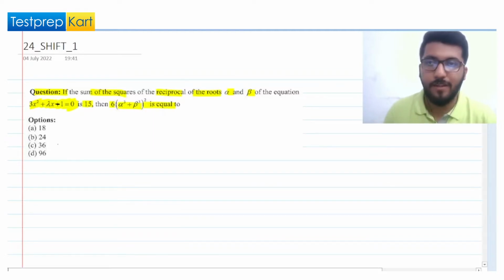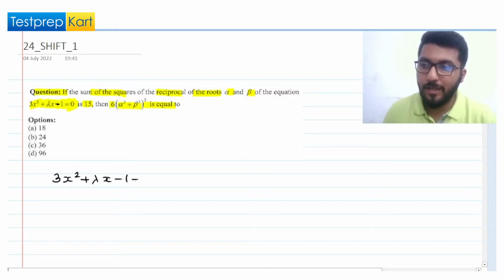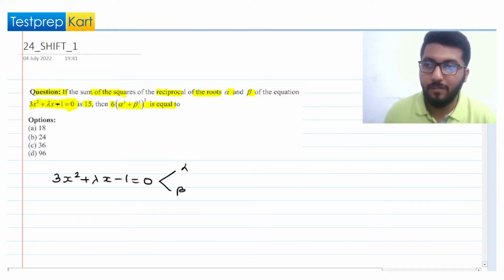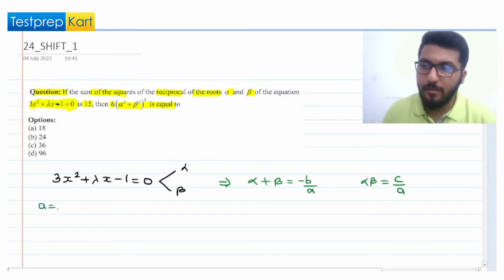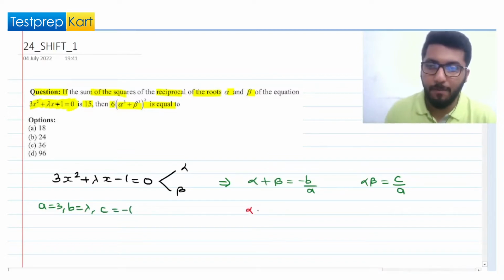So basically they have given us a quadratic equation, 3x square plus lambda x minus 1 equal to 0, for which alpha and beta are the roots, and then we have to find the value of this particular expression. Now from the sum of roots and the product of roots, with the coefficients a, b, c, we can write alpha plus beta equal to minus b by a, and alpha into beta equal to c by a. Here a is 3, b is lambda, and c is minus 1. Using these values we can write alpha plus beta equal to minus lambda by 3, and alpha into beta will be minus 1 by 3.